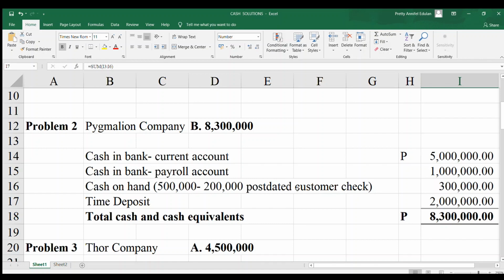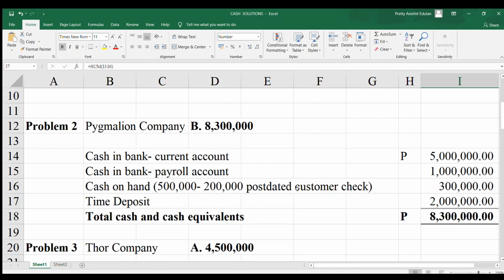We have here cash in bank current account. Should that be included? Yes, there's no problem with that. Cash in bank payroll account. Yes, that's still part of cash. Cash on hand, there's no problem. That is included. But take note that there is additional information below. The cash on hand included a 200,000 check payable to Pygmalion dated January 15, 2019.